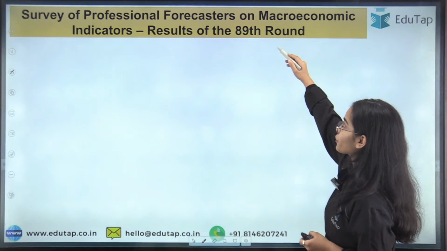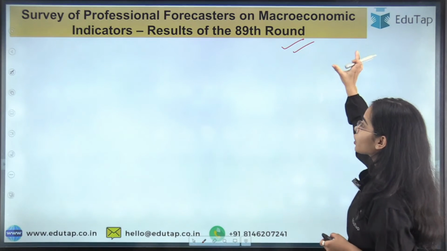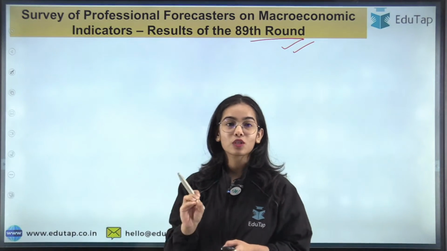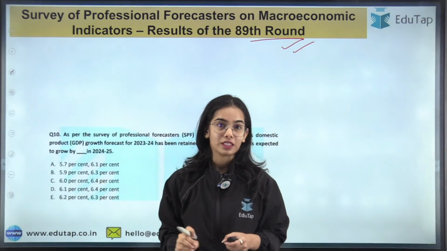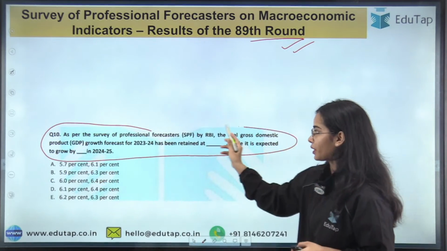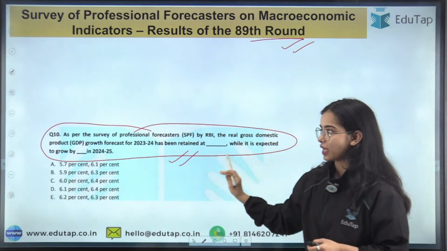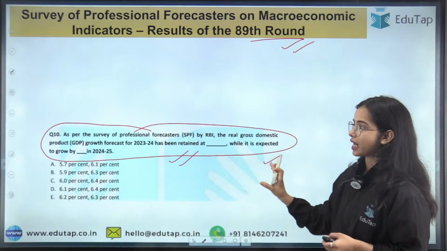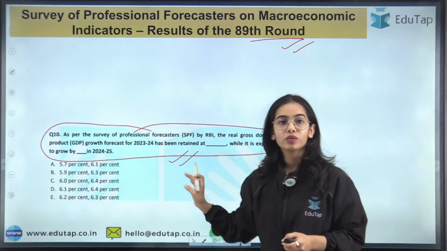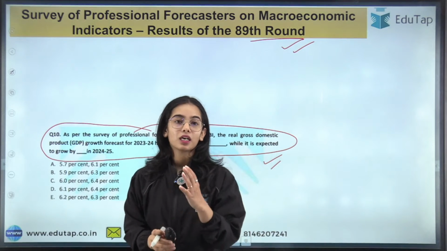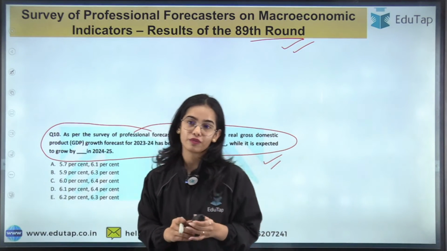So the survey of professional forecasters on macroeconomic indicators, the results of the 89th round have been released. Here you can see this was the previous year question that came in the RBI Grade B examination in phase 1. As per the survey of professional forecasters, a direct data point was asked. Now we will discuss the data points that have been given in the recent survey of professional forecasters.